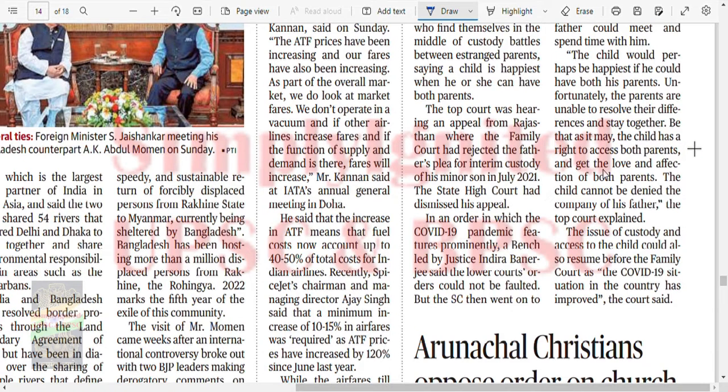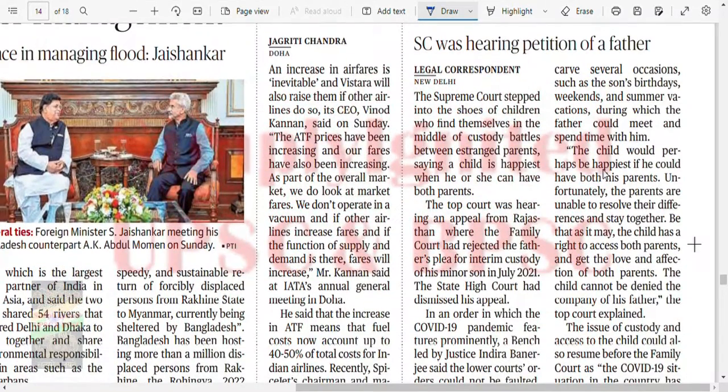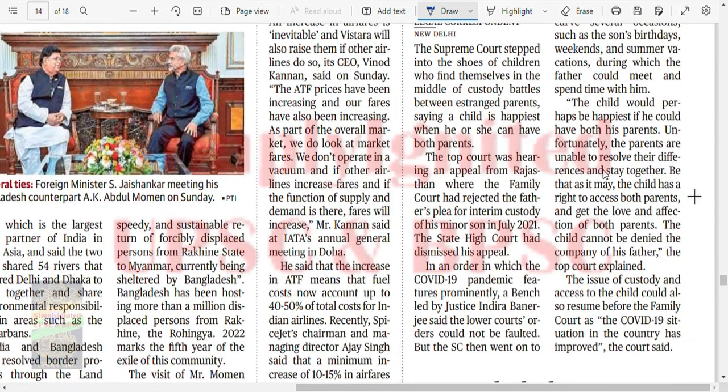The State High Court dismissed his appeal in an order in which the COVID-19 pandemic features prominently. A bench led by Justice Indira Banerjee said the lower court's order could not be faulted. But SC then went on to list several occasions, such as son's birthday, weekends, and summer vacations, during which the father could meet and spend time with him. The child would perhaps be happiest if he could have both parents. Unfortunately, the parents are unable to resolve their differences and stay together.